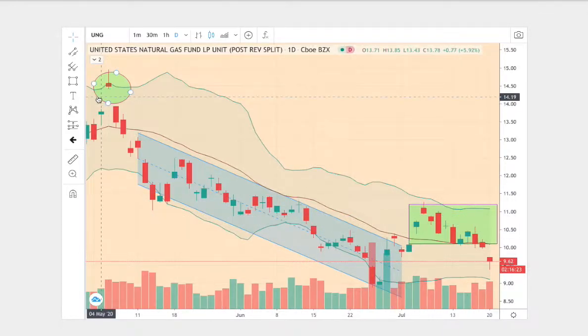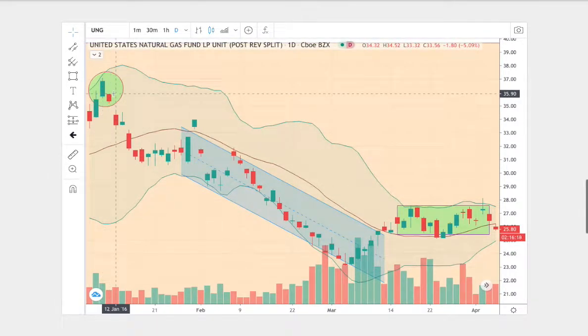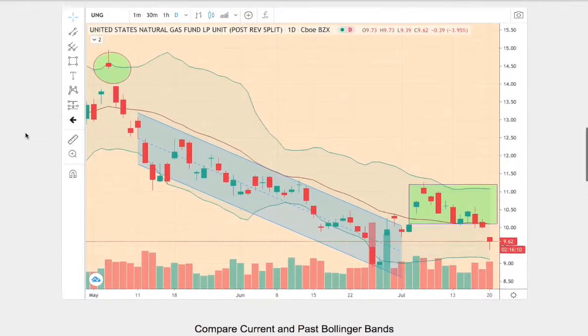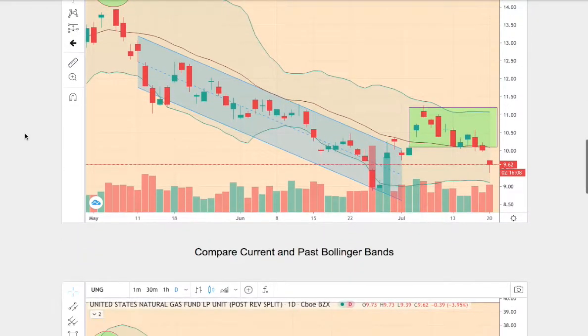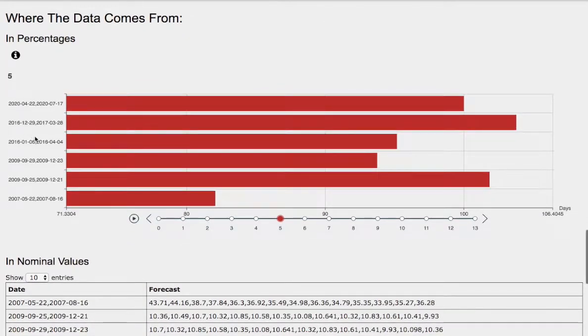So we have 1, 2, 3 points, and on the trend in question, we also start off at the upper Bollinger Band and end above the middle Bollinger Band towards the end. So what we also have is 1, 2, 3 points. So there's reason to believe if the trends and patterns are the same, the outcome and forecast should be fairly the same. And the model that we just examined, again, it was January 6 to April 4th, 2016. Back then, natural gas was down roughly around, say, 4.8%.